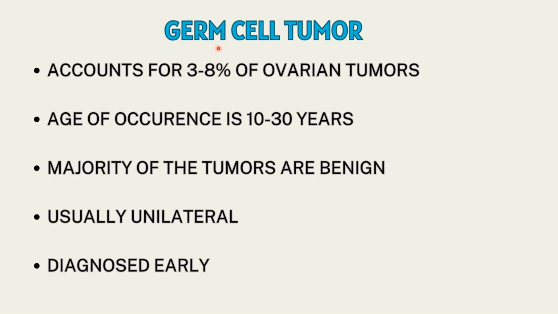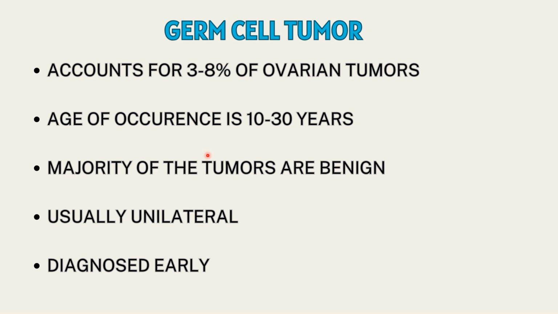Now let us discuss the second type of ovarian tumor, that is the germ cell tumor. Previously we discussed the epithelial ovarian tumor. Now we are discussing germ cell tumor. Germ cell tumors account for 3 to 8% of all ovarian tumors. When we make a comparison, epithelial ovarian tumors constituted about 90% of all ovarian tumors, while germ cell tumors account for about 3 to 8%. The age of occurrence is 10 to 35 years. Again, in epithelial ovarian tumor, the age of occurrence was 60 to 70 years.